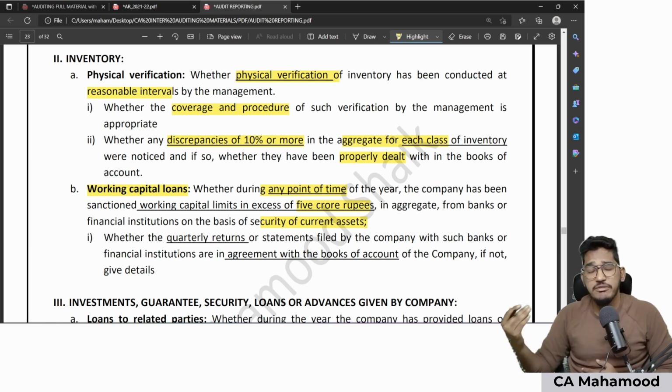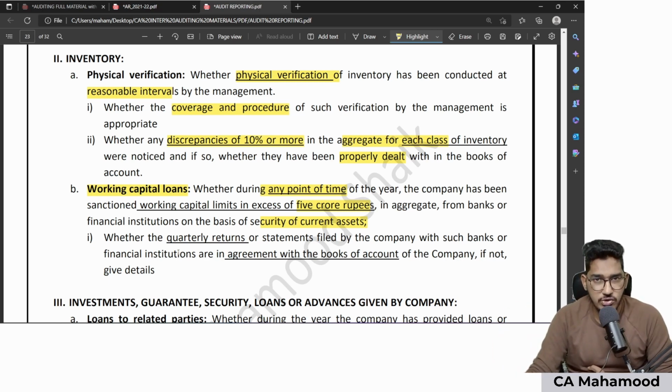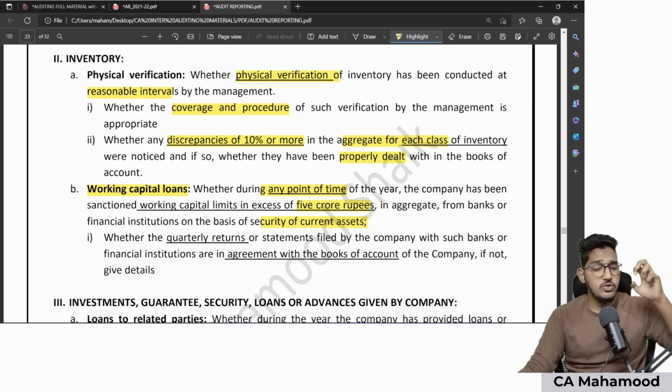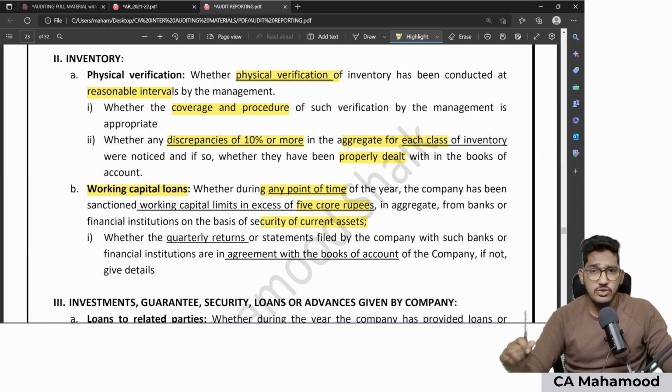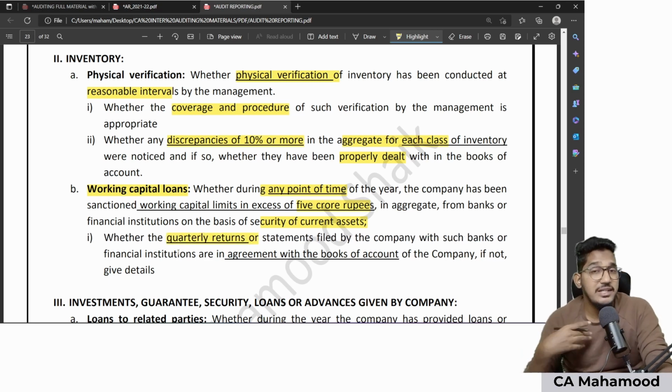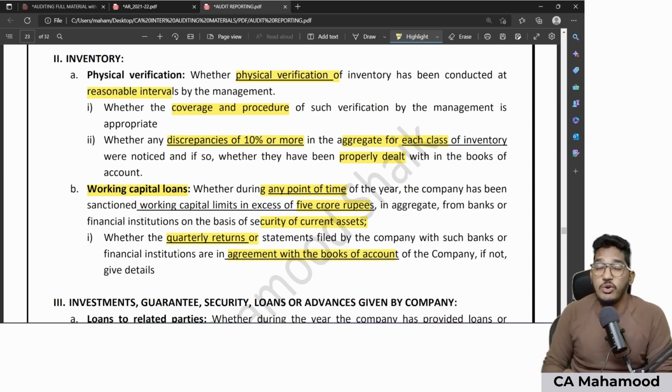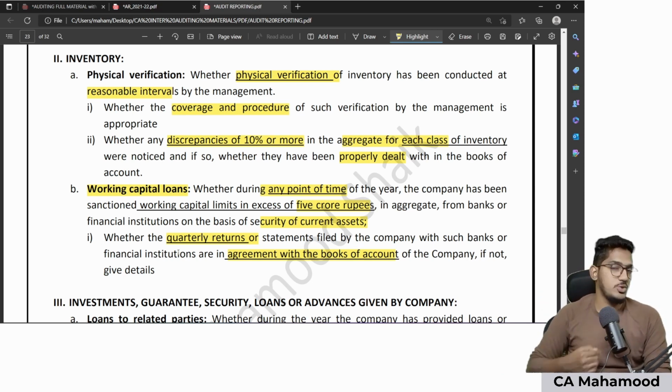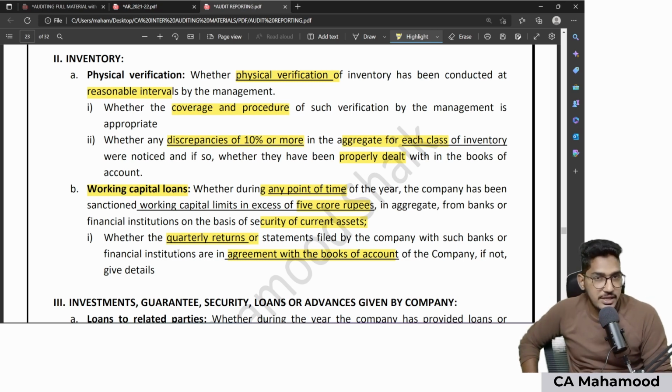And what have they given as security for this working capital loan? Current assets, mainly stock. So in case your client has taken any working capital loan in excess of 5 crore rupees from banks or financial institutions giving the security of current assets, then I need to check whatever quarterly stock statements my client company is submitting to the banker, are they submitting genuine stock statements? That means, are those stock statements in agreement with the books of accounts of the company, or are they submitting wrong stock statements to the banker? That also I need to check. So this particular point is included to protect the interest of the bankers.